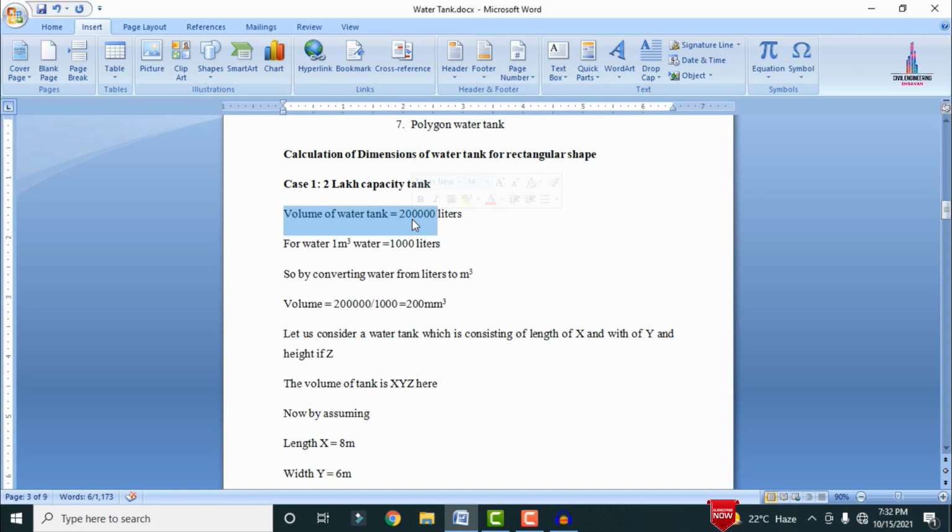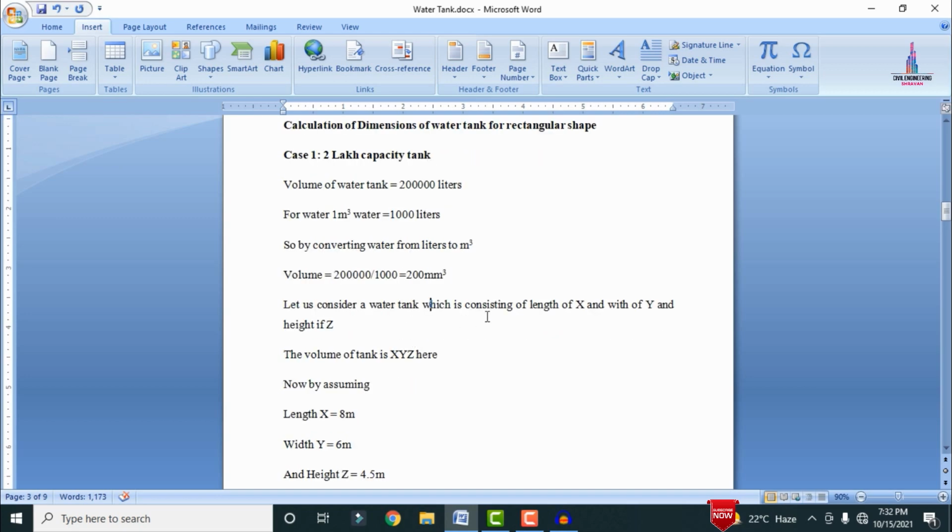From this conversion we can easily convert liters into cubic meters. So volume equals 2 lakh divided by 1000, which gives 200 meter cube. Let us consider a water tank with length x, width y and height z. The volume of the water tank is taken as xyz.